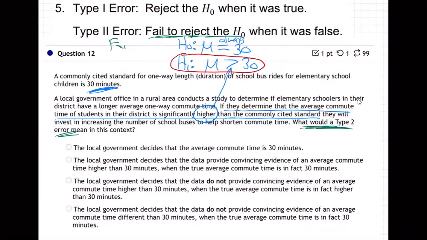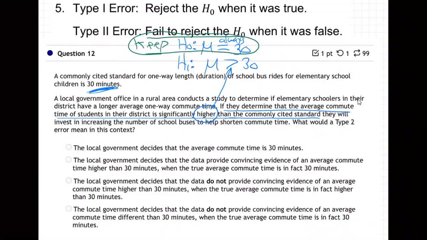I need to get rid of that circling too. There we go. So failed to reject the null, which means they're going to keep the null and go with that conclusion. That's what a type 2 error would mean. Type 2 error, you failed to reject the null, which means you keep the null.